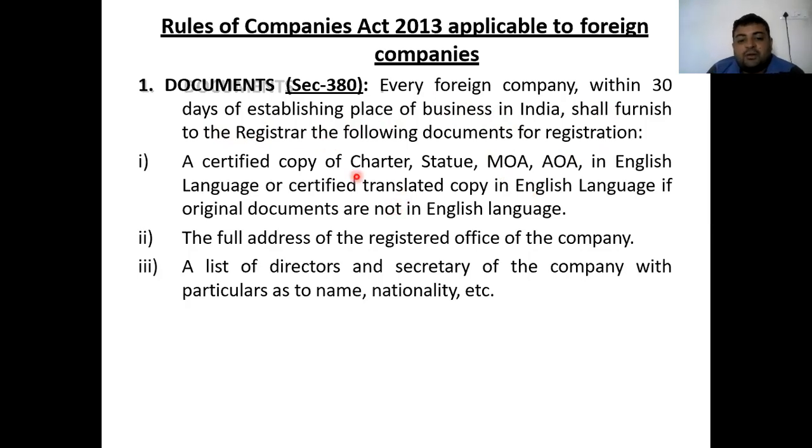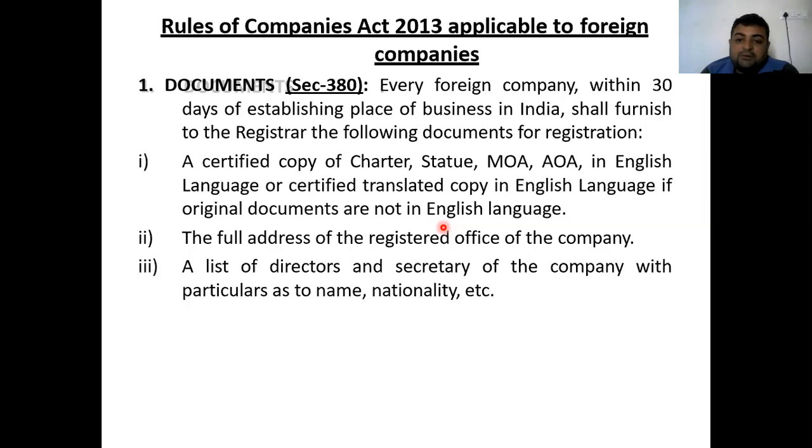First is a certified copy of the charter, statute, MOA, AOA in the English language, or a certified translated copy in English if the original documents are not in English. As we have already discussed, if all these are available in English, then they can be submitted directly to the registrar of companies, that is ROC, for approval within 30 days of establishing the company.